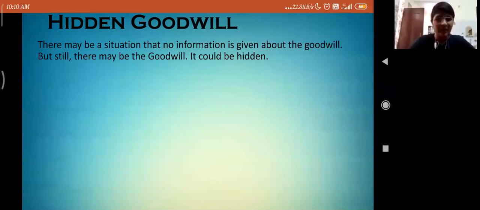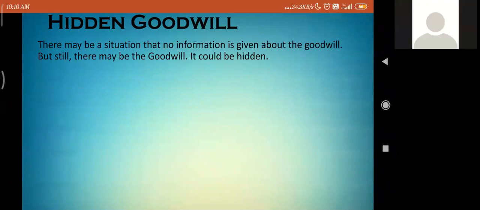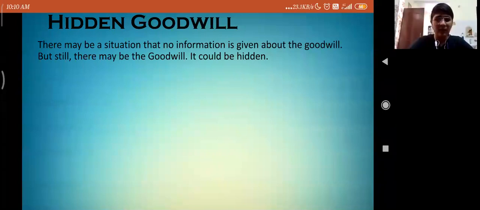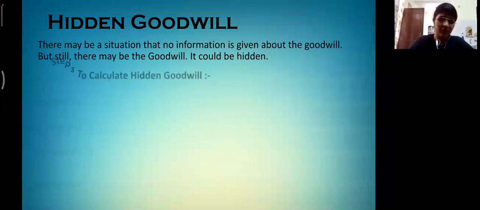So hidden goodwill means hidden, which is not visible to us, but it is there. So the term hidden goodwill is explaining itself: the goodwill which is there, but no information is given about it. So that was the definition of hidden goodwill. Now let's learn how hidden goodwill is calculated.